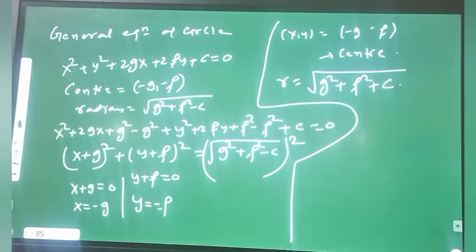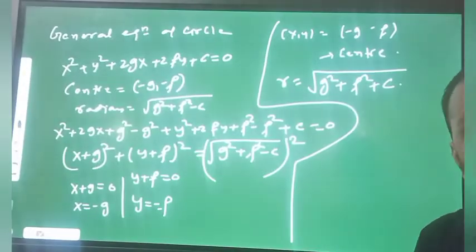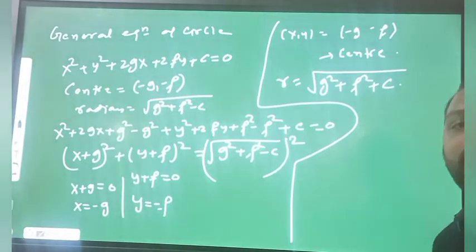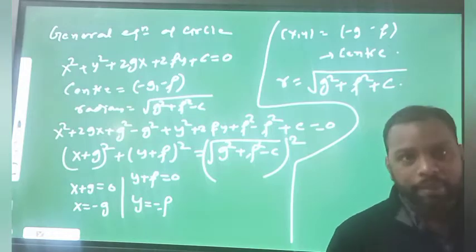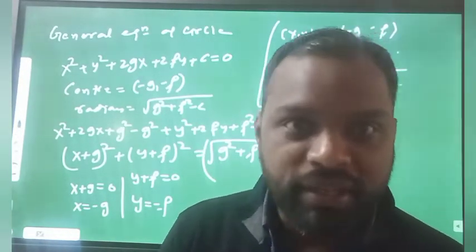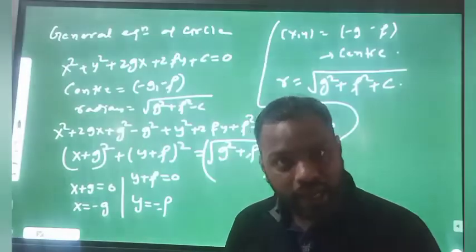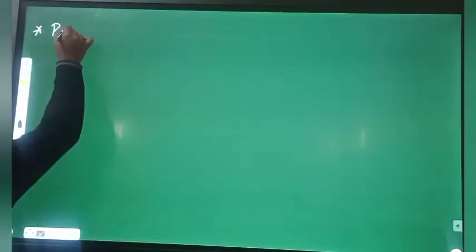So from any general equation of the circle they are given, and the questions say: find the center of the circle, find the radius of the circle, find the diameter of the circle. They also ask us to find the parametric equation of the circle. So we are moving to another form of the equation of a circle. Now the other form is the parametric form.